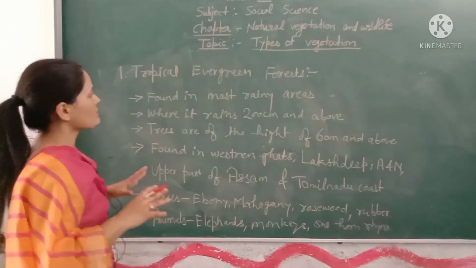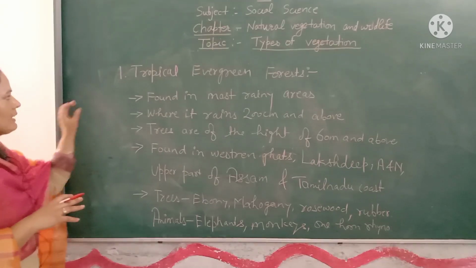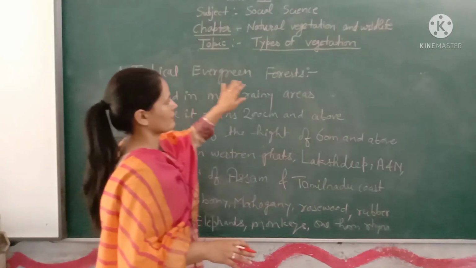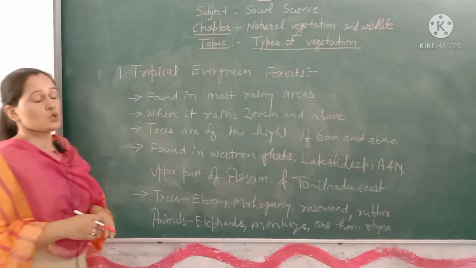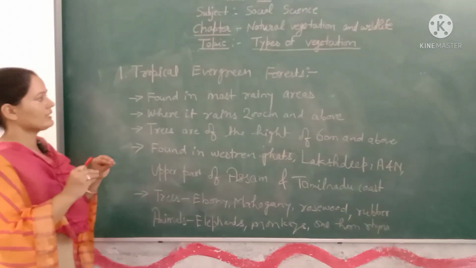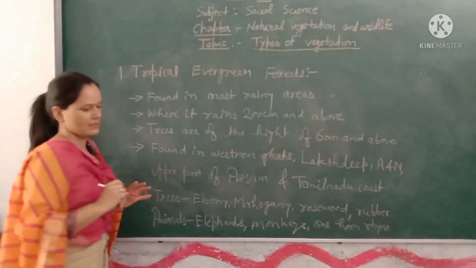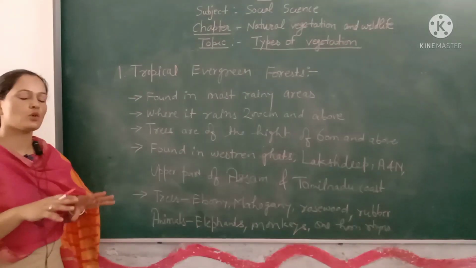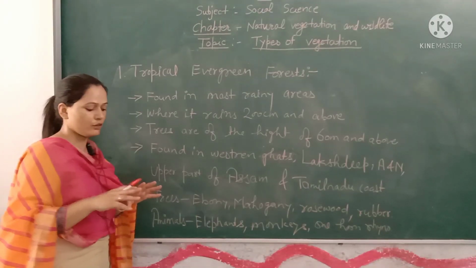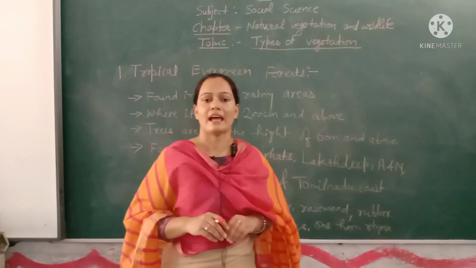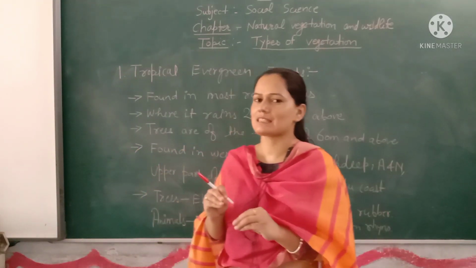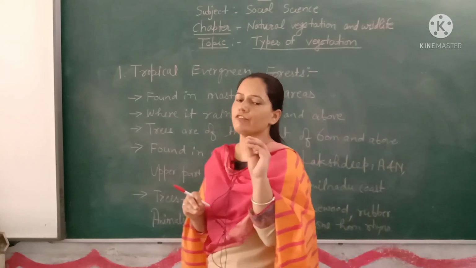Talking about the first type of vegetation, tropical evergreen forests. This kind of vegetation is found in the most rainy areas. These plants or trees get water for the whole year, and the dry season, if there is one, is for a very short period of time.